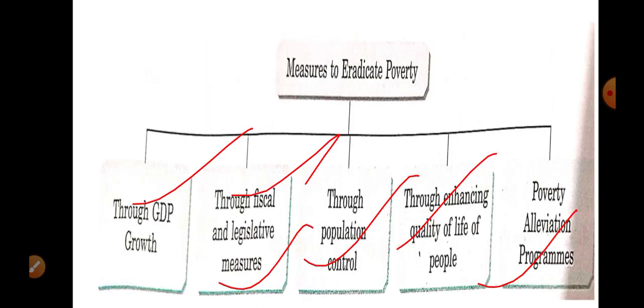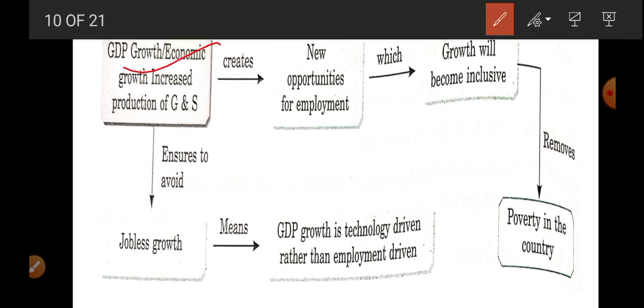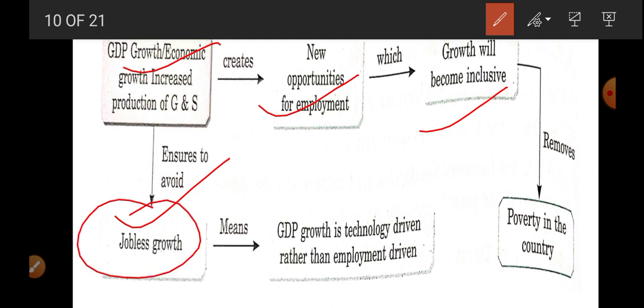When there is an increase in GDP, our economic growth rises. When there is more production, there will be more demand for labor. Growth becomes inclusive when there is an increase in GDP with an increase in employment opportunity. So this is known as growth with jobs, and that is known as inclusive growth. If there is growth without job opportunity, this is known as jobless growth.